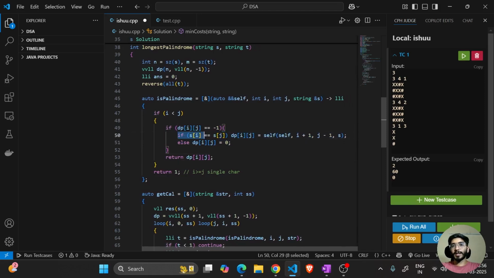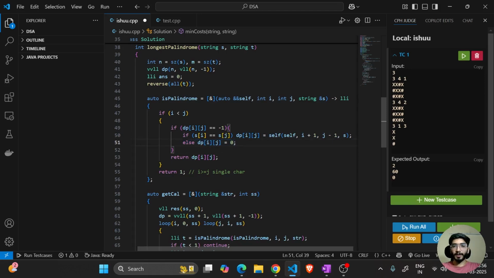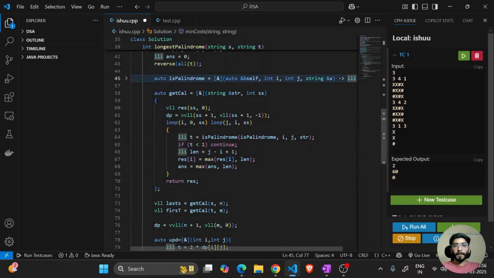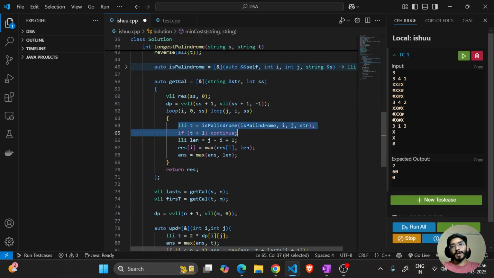If it's not calculated, we'll check if s of i is equal to s of j, then my dp of ij depends on the smaller answer, and if it's not the same, my answer is that the string between i and j is not palindromic. So this was the function, and for every substring between i and j, we'll check whether it is palindromic or not. If it's palindromic, then we'll get the length, which is j minus i plus 1, and we'll update my result, which will be the last of s in this case and the first of t in the second case.